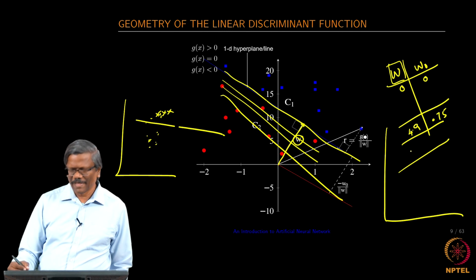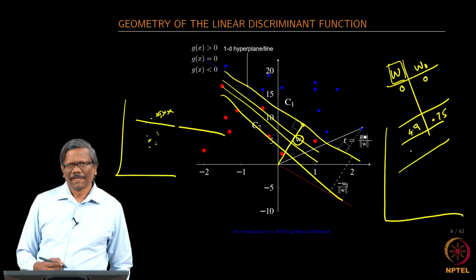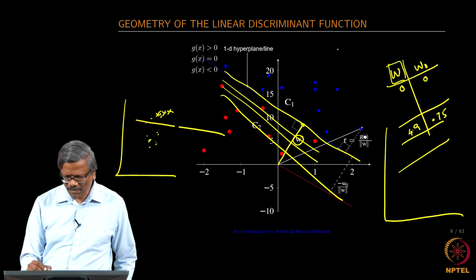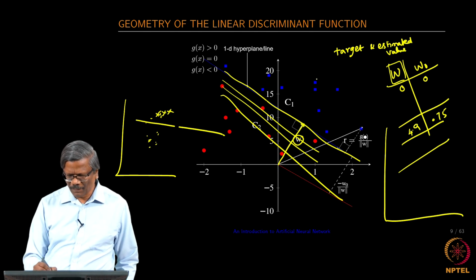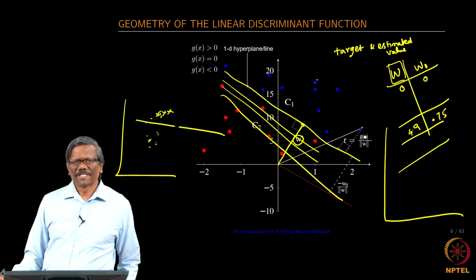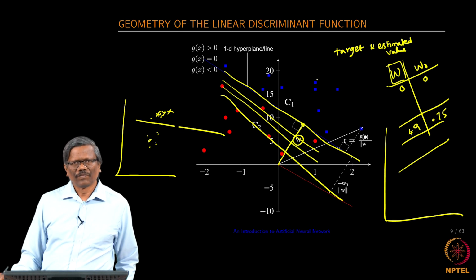So, this is estimated based on the error that we calculated. You remember we spoke about the target and the estimated value, right. So, let us assume that for this point we know to which class it belongs to, right.